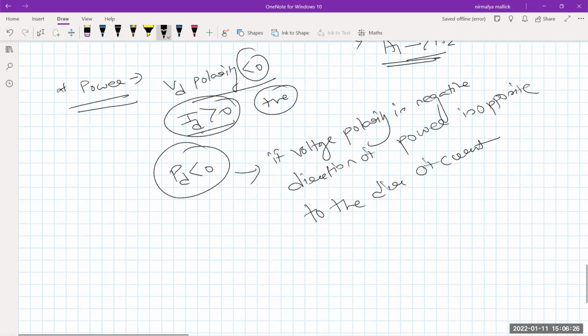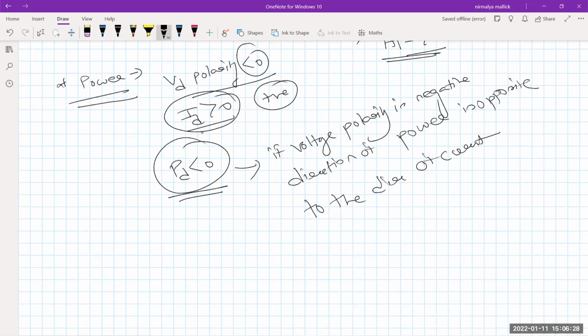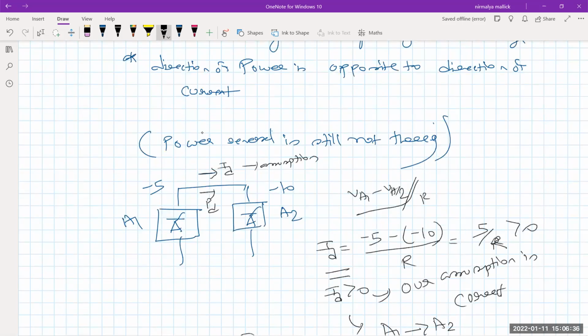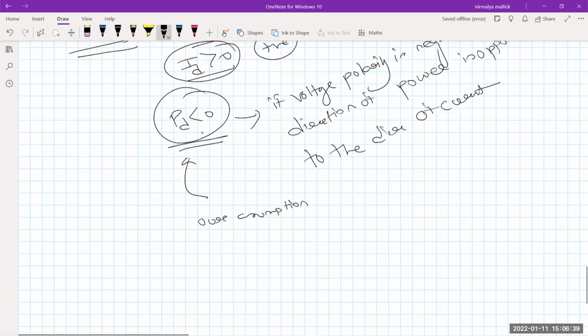Here, see, power is less than 0. That means our assumption, what is our assumption? Our assumption that power is flowing from A1 to A2 is wrong.